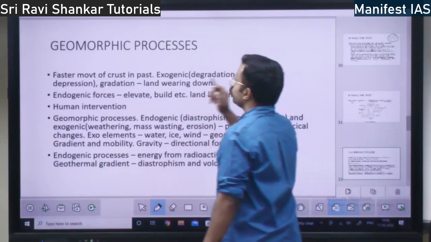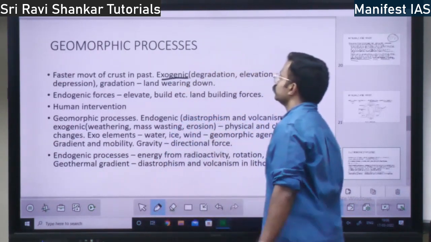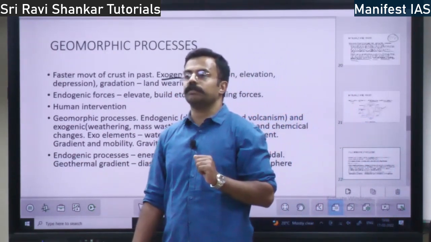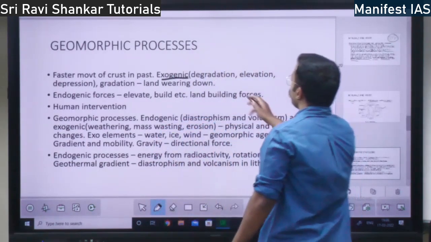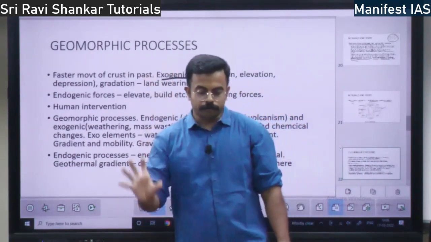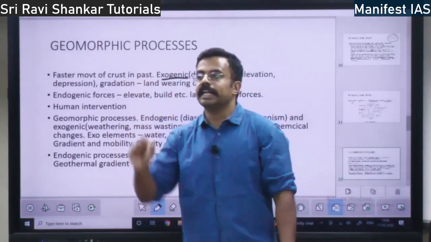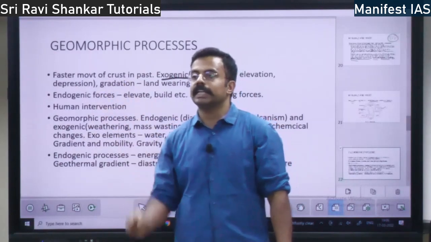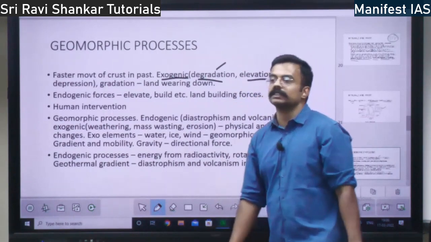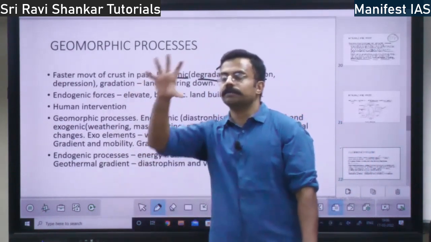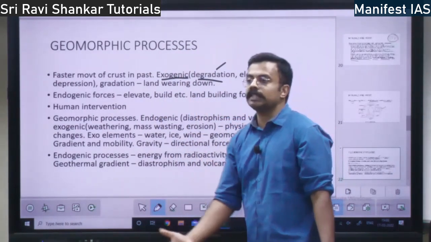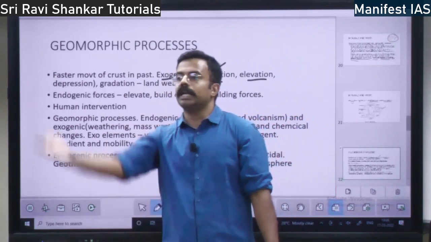So there are two kinds of forces. One is exogenic force. Exogenic means the forces outside the earth are called exogenic forces. What are exogenic? You have degradation. Suppose you have a fossil or rock. If it gets degraded, if you have a wood, if it gets degraded, that is the first process. Or if there is an elevation. Degradation means bigger body becoming smaller body, bigger rock.